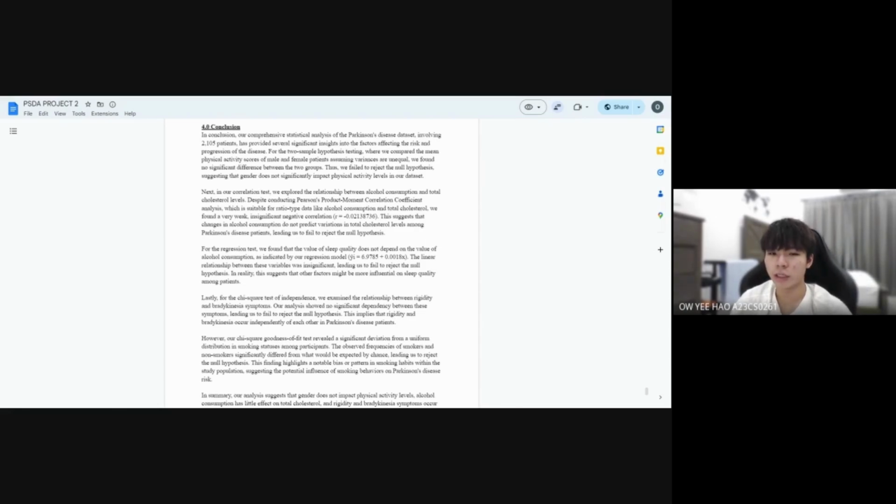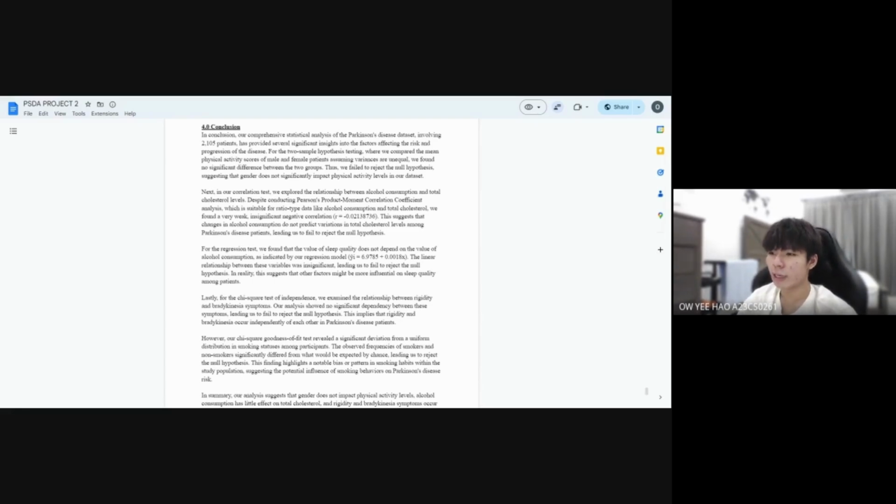Moving to correlation, our analysis revealed a negative correlation between alcohol consumption and total cholesterol level, which is equal to negative 0.02138736. This suggests that changes in alcohol consumption do not predict variation in total cholesterol level among Parkinson's disease patients, leading us to fail to reject the null hypothesis.